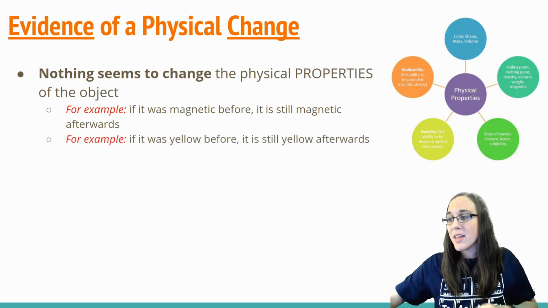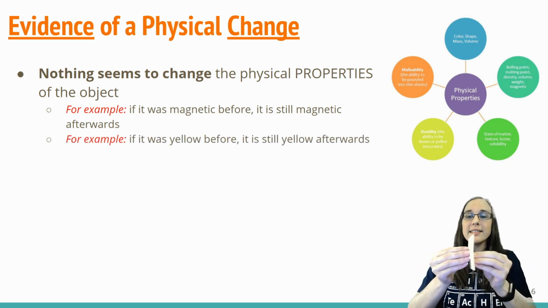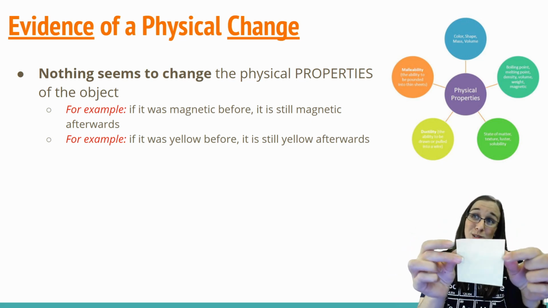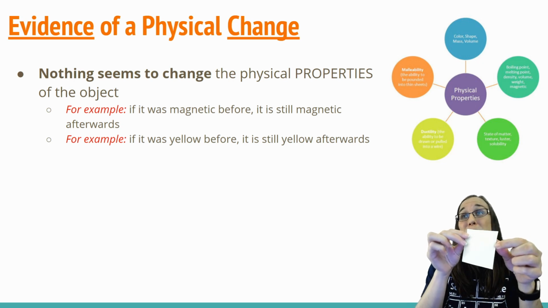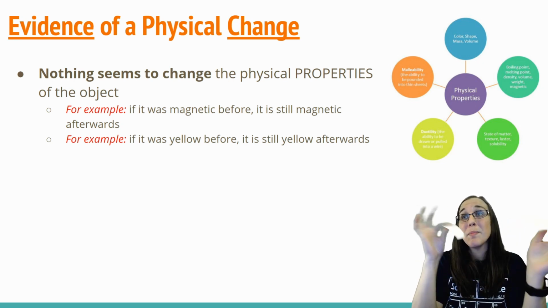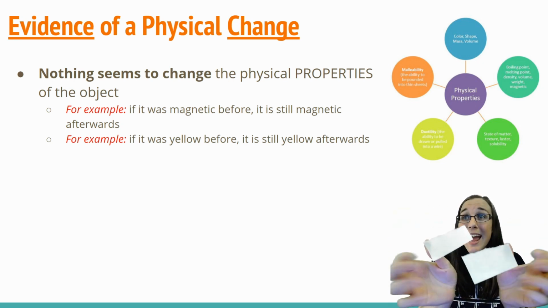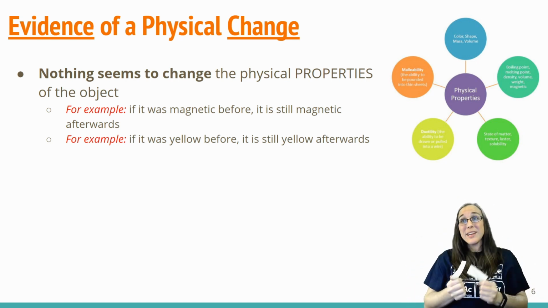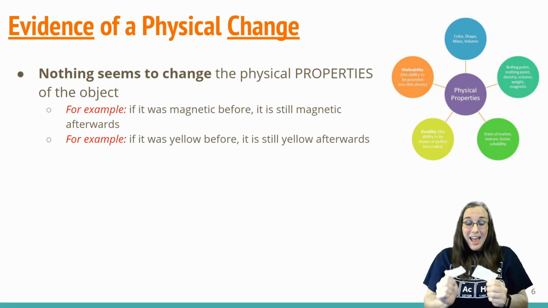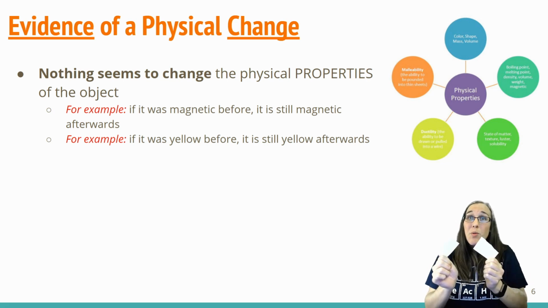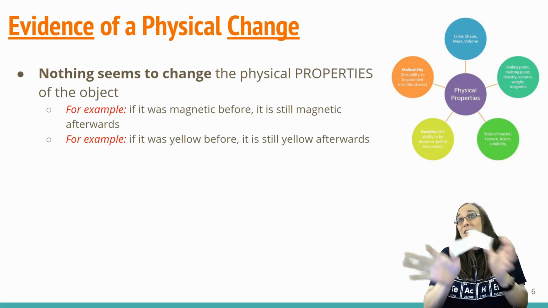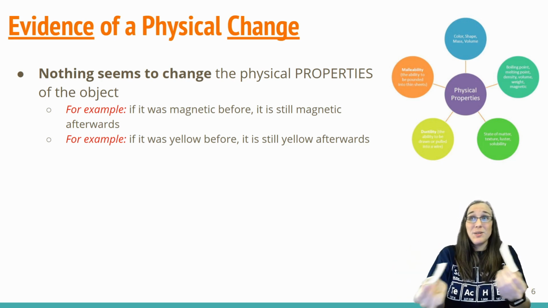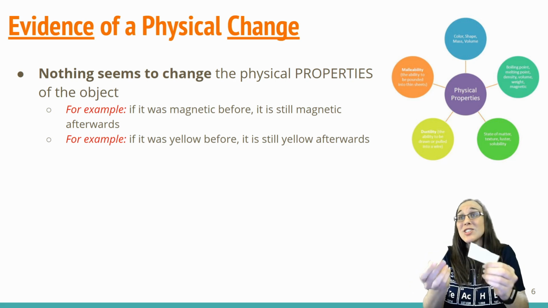If we have something that's yellow, like say this yellow Post-it note right here, if we took this yellow Post-it note and I was going to do something to change it, like say rip it in half. I've ripped it in half and it's still yellow. Its physical property is still yellow. I haven't changed the Post-it note by ripping it. It's not now magically become pink or magically become magnetic or something afterwards. It's still just a yellow Post-it note.